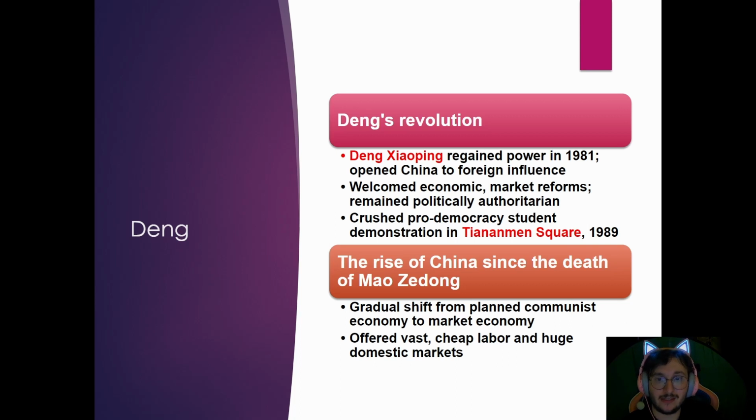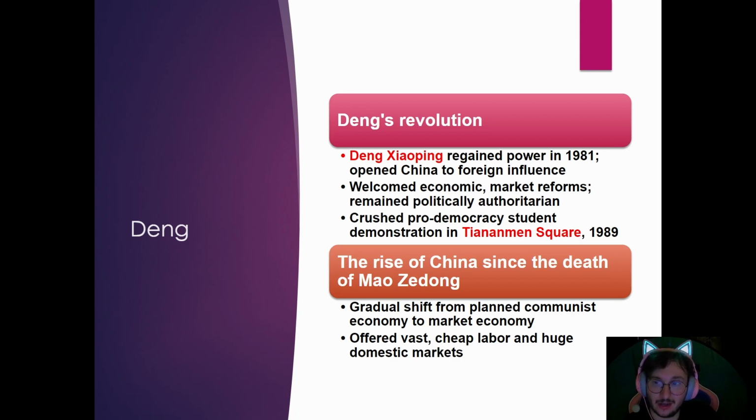He realized that a full command economy was not working. He's going to allow some capitalism in China, some small business. However, unlike Gorbachev, he's not going to become more democratic. He's going to still be very much politically authoritarian. And when some pro-democracy college students try to demonstrate in Tiananmen Square in 1989, he's going to have his tanks run over them. But Deng Xiaoping is going to make China's economy the second biggest in the world.